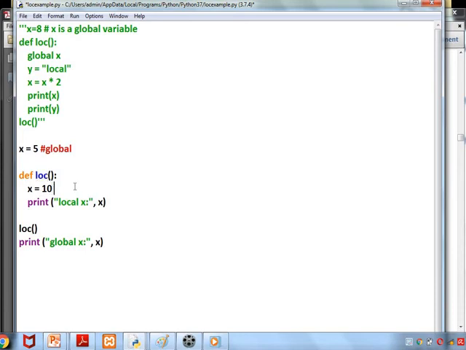This x is a local variable as it is inside. So we are printing x here. If we ask to print in the global place, it will take the value of 5. Inside it will take the value of 10. Even though the variable names are the same, as the scope differs, there won't be any error in execution.